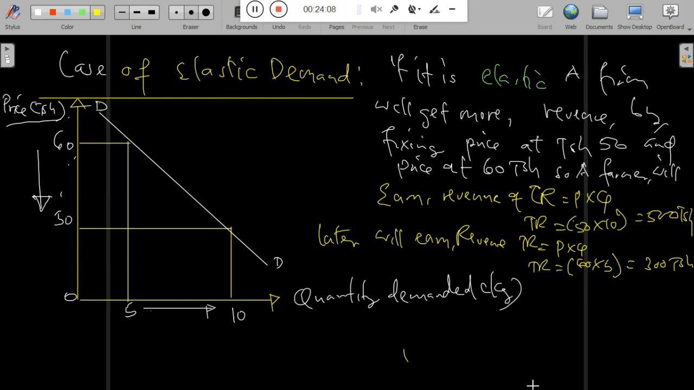So you observe here, in an elastic market, in order for a firm to maximize revenue and have a greater profit, the company must charge a price of 50. This brings a larger revenue, that is 500, different from when the firm is forced to charge a higher price of 60. This means they will obtain a lower revenue of 300. So that is how it is.